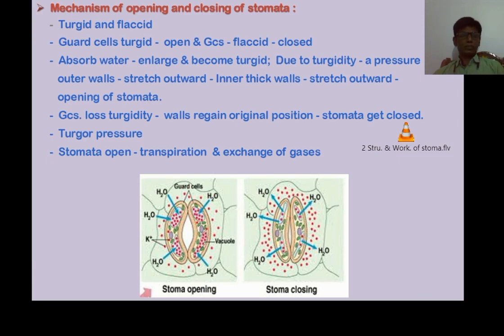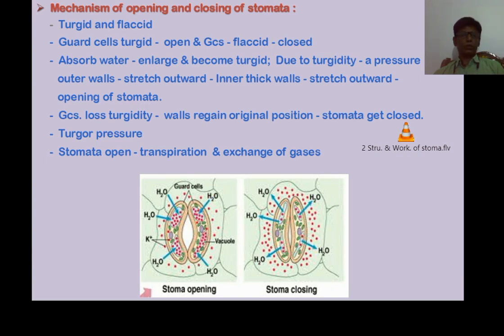In opposite to this, during the night, what happens? The osmotic pressure of the guard cells decreases. Due to the decrease in osmotic pressure, the water starts to move out of the guard cells, meaning into the surrounding cells, that is mesophyll cells. Then slowly the guard cells lose their turgidity as well as turgor pressure.